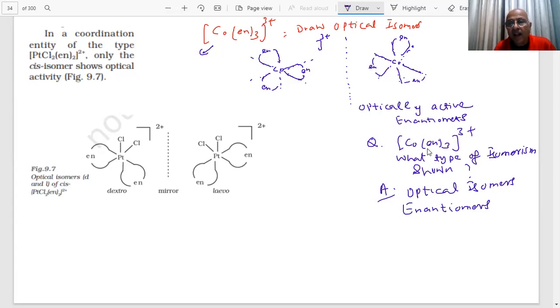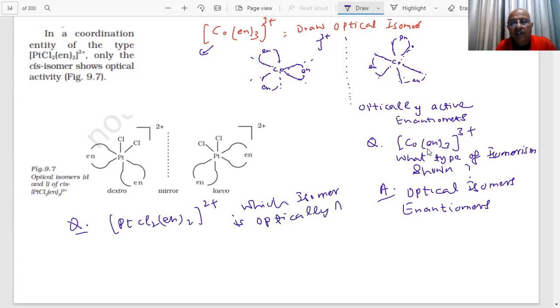And if I say in the question, [PtCl2(en)2]2+, which isomer is optically active? What is our answer in this case, students? You have 1 minute to answer the question.